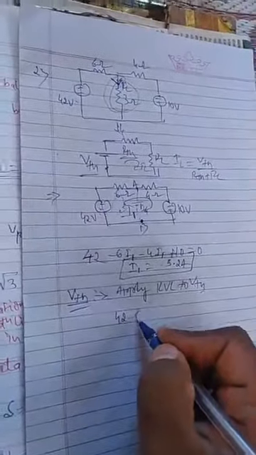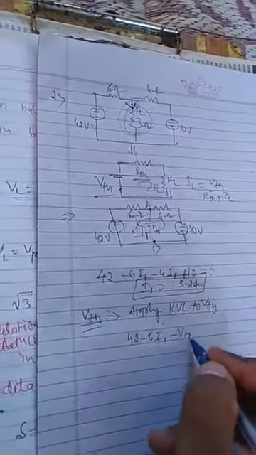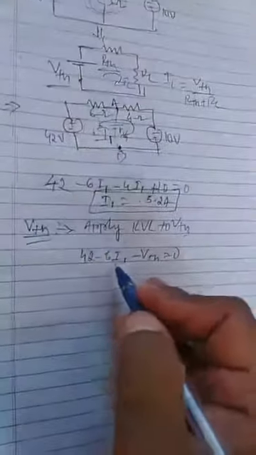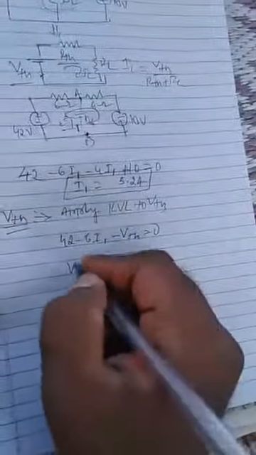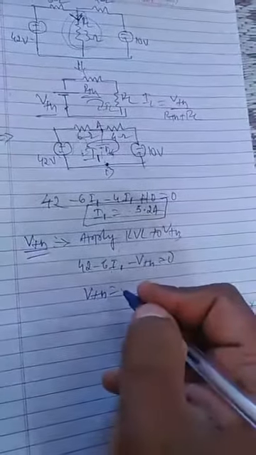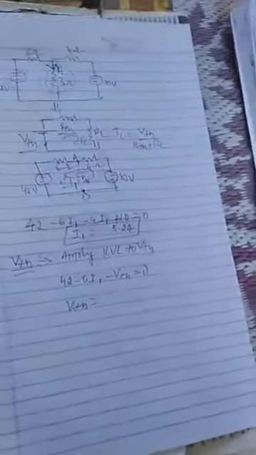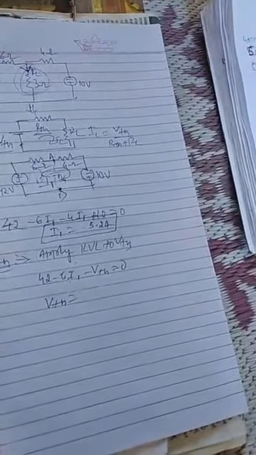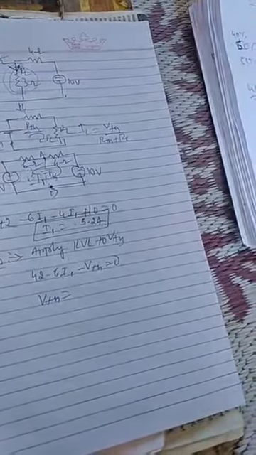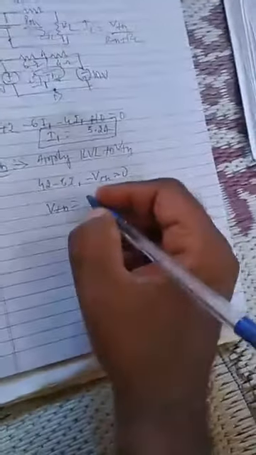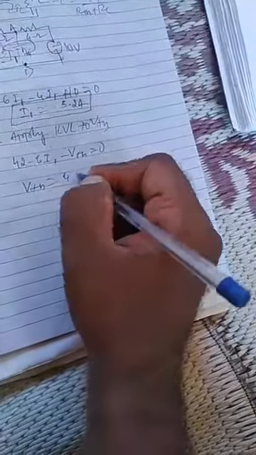42 minus 6I1 minus VTH is equal to 0. Substitute the I1 value here. If you substitute the I1 value, what is the value of VTH you will get? VTH is equal to 42 minus 6 into 5.2.